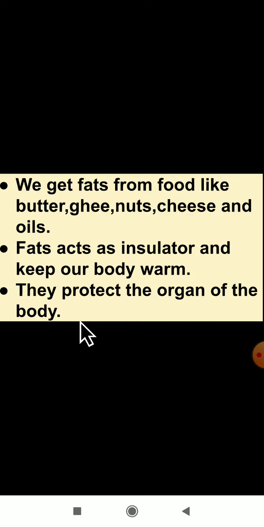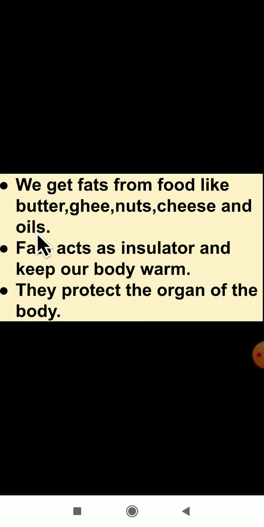I hope you have understood regarding this. Then from which food do we get fats? By eating which food are we getting fats? We get fats from food like butter, ghee, nuts, cheese and oils. Yes, whenever you are making chapatis, we will apply what?